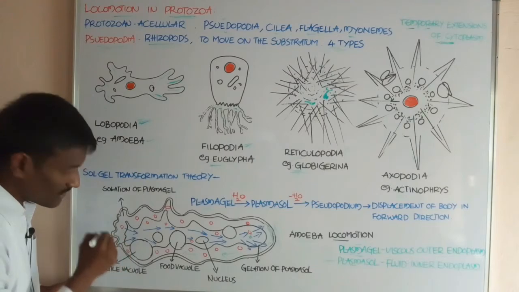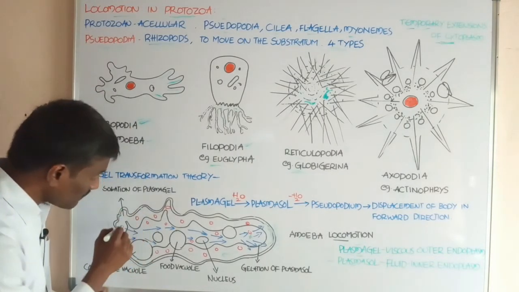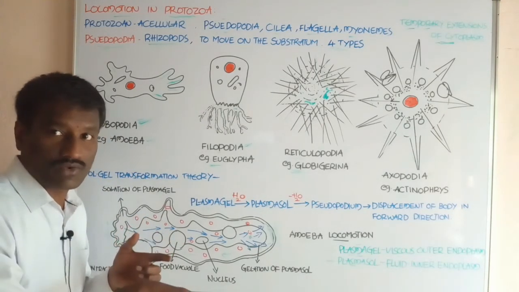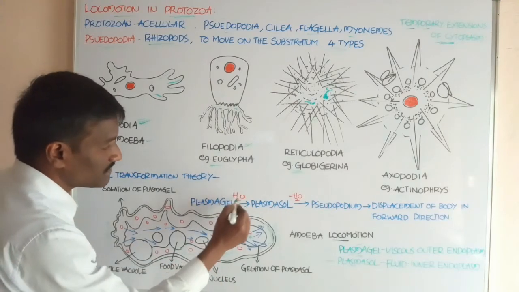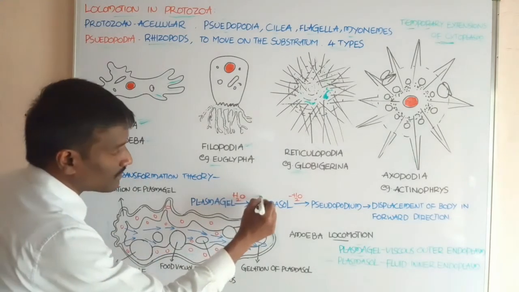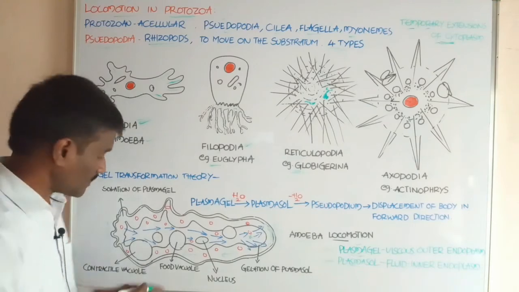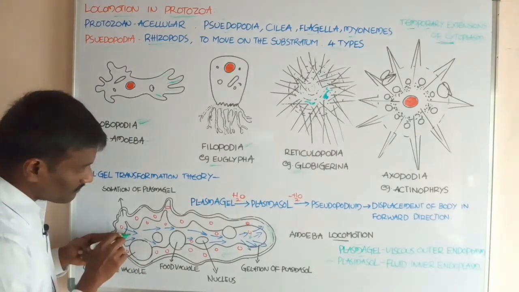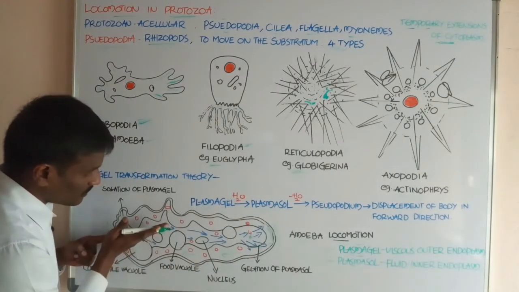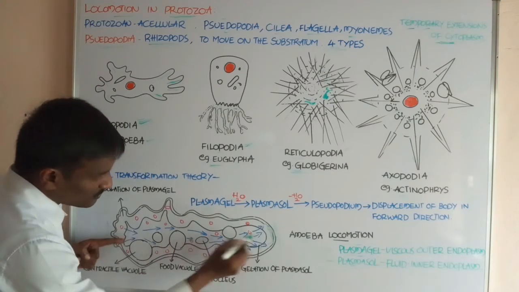At the uroid end, the plasmagel combines with water molecules and converts into plasmasol. The plasmasol moves forward in a straight movement. Okay students, the plasmasol present at this region moves forward.